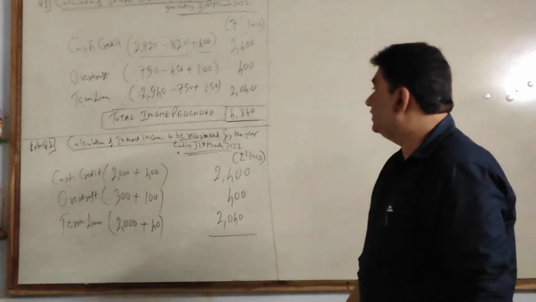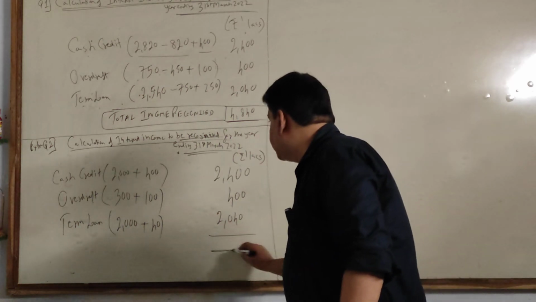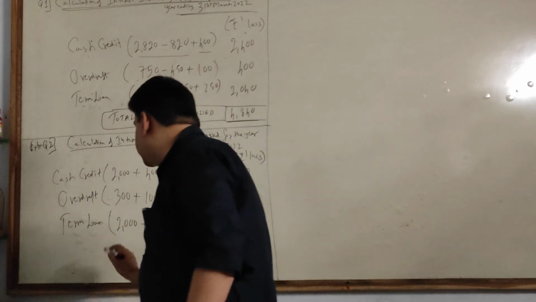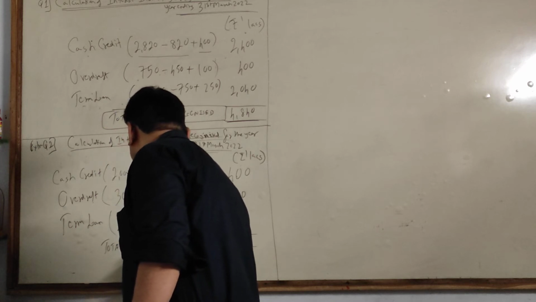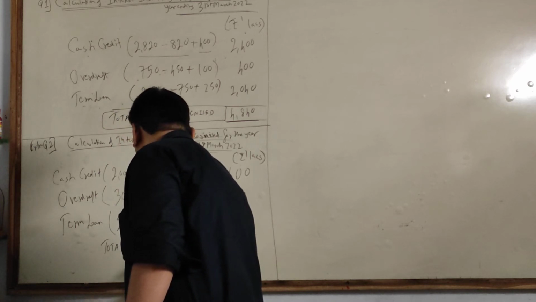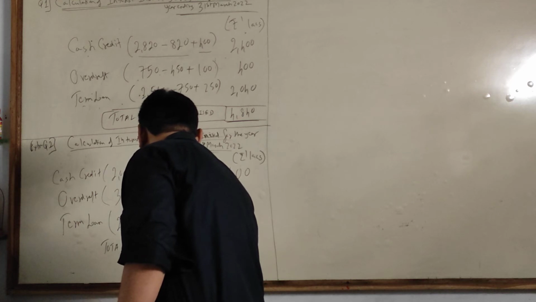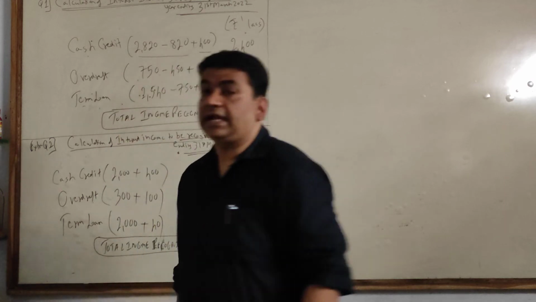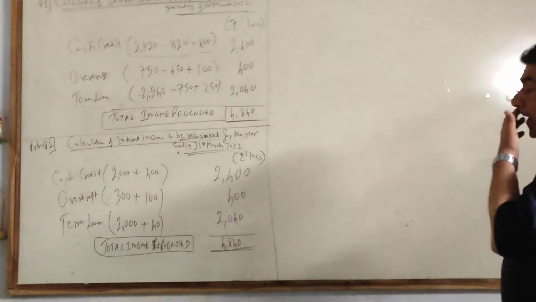Take the total. If you see, fortunately the total of both the sums are exactly the same. In fact, even the individual items are same. So 4840, that is your total income recognized.